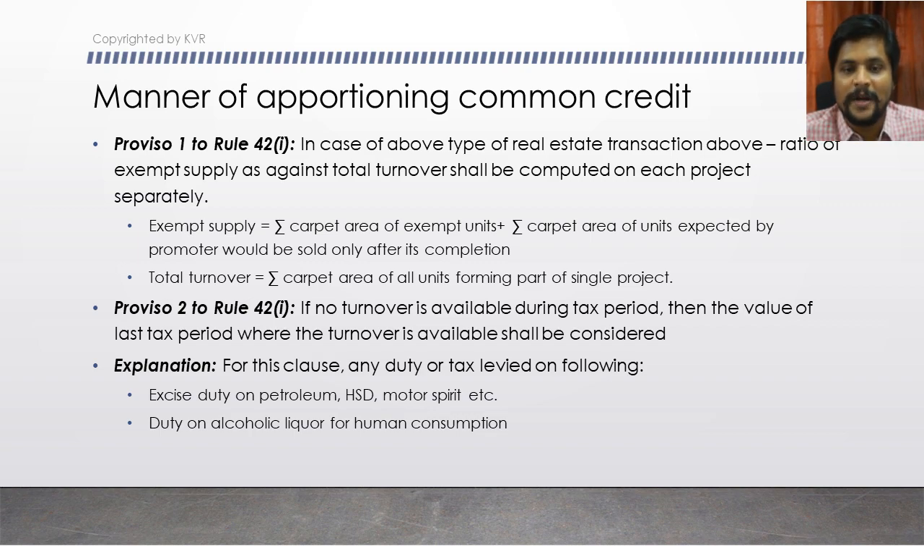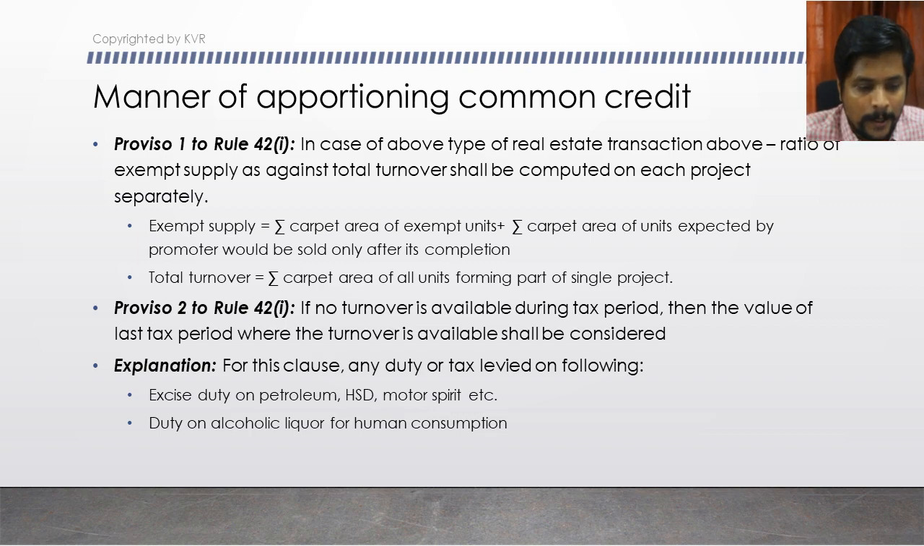What amount? The carpet area of the units that are expected by the promoter to be sold only after its completion. The promoter is expecting that these are the units that will not be sold during the construction. They will be sold only after the completion of the unit. That is what is expected by the promoter. If that is the case, that amount also will be called exempted supply. That will be added in this to arrive at the total value of exempted supply. With that, you have to compare with the total turnover.